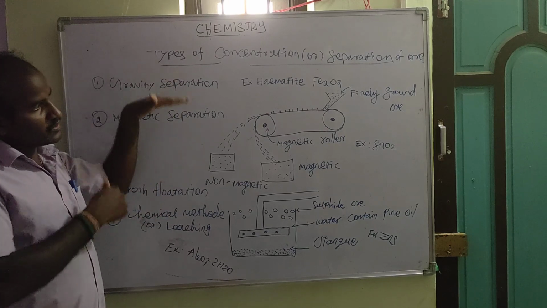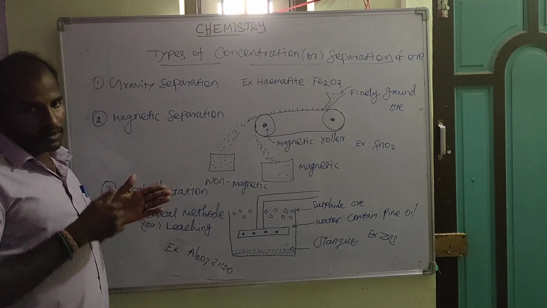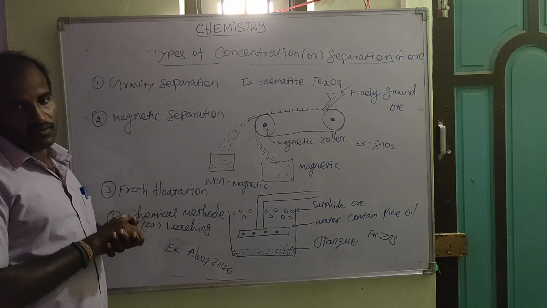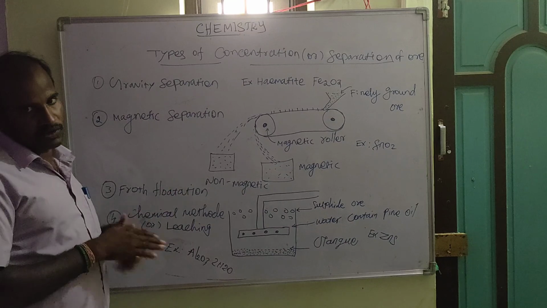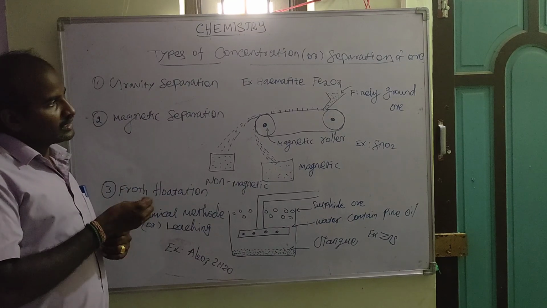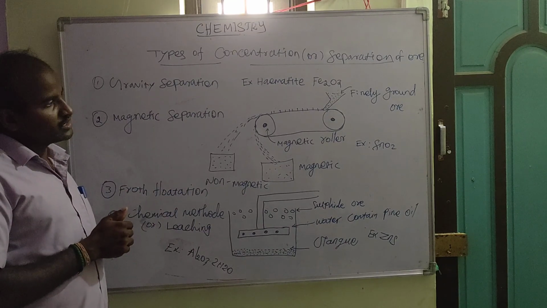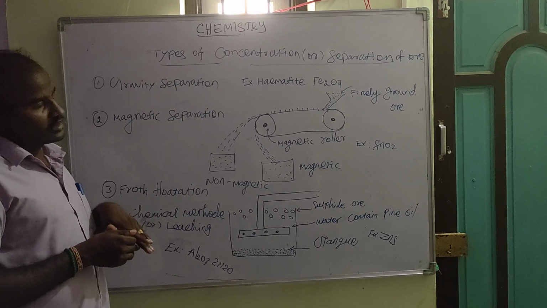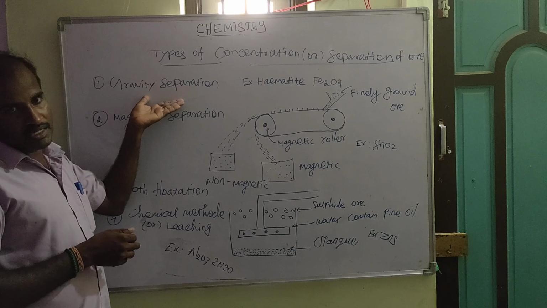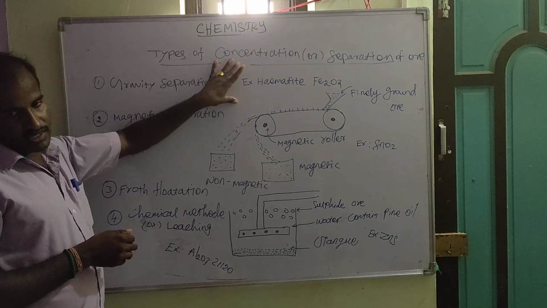The ore is poured onto a sloping surface and passed over a flow of water. The high density ore settles down, and the lighter impurities flow away with the running water. So we can easily concentrate the oxide ore.